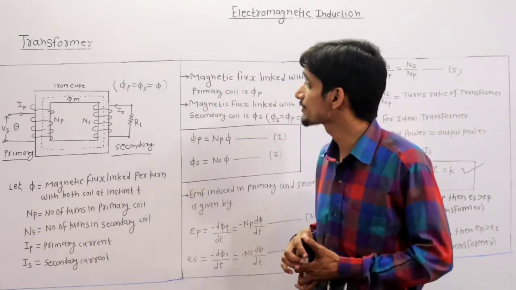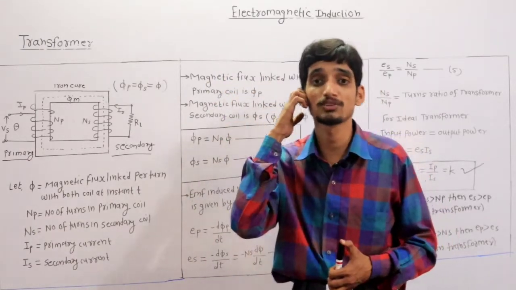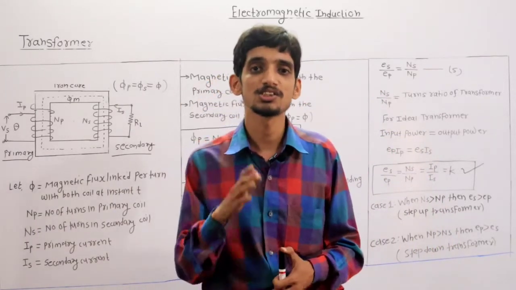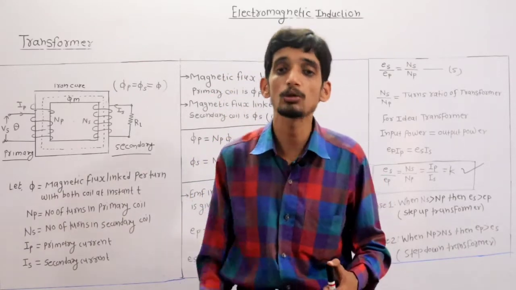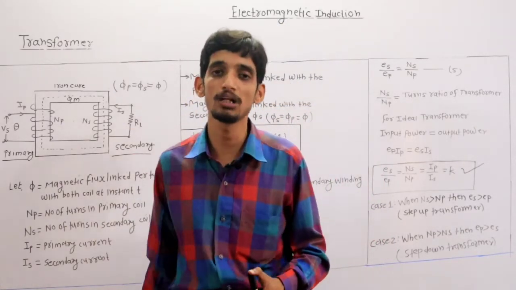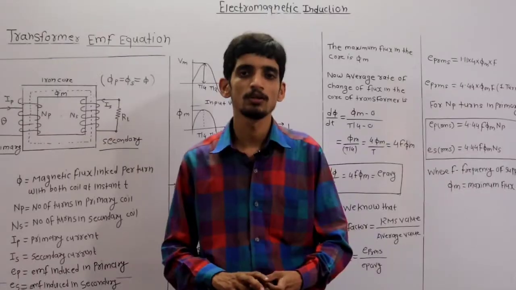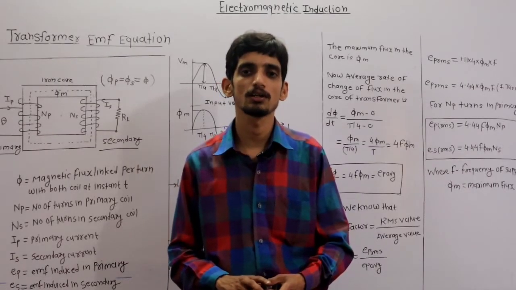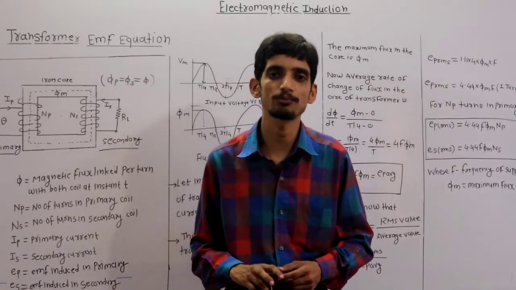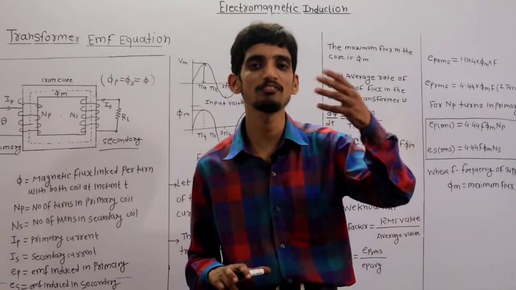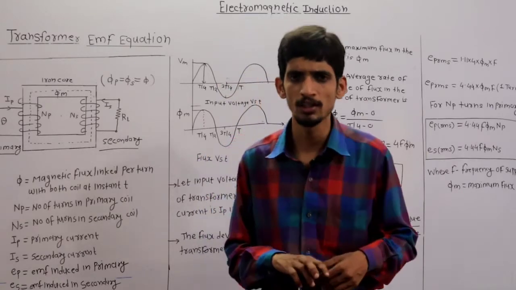So in this way we have studied the derivation regarding the transformer, in which we calculated the transformation ratio, because this is an important formula in case of a transformer. Clear? Okay. Now I am going to discuss another important derivation in case of a transformer, that is the transformer EMF equation. It is an easy derivation actually.